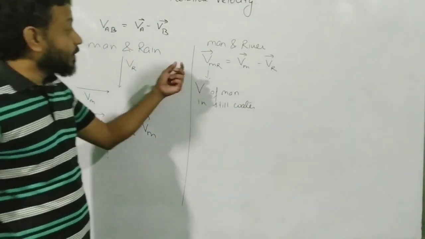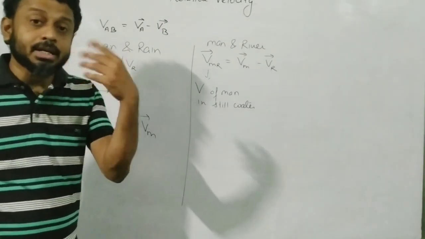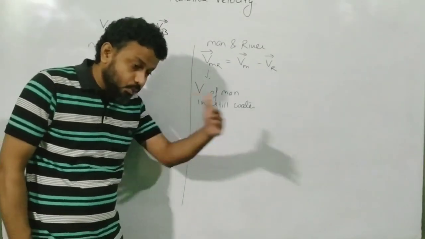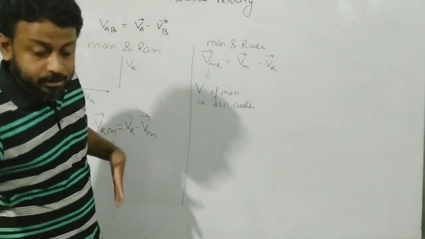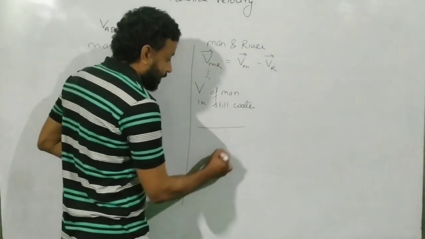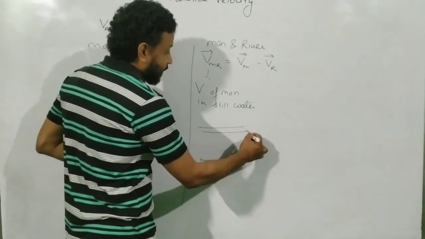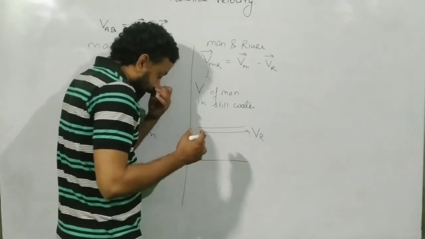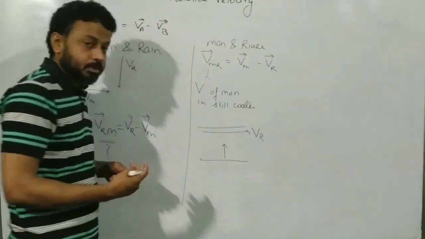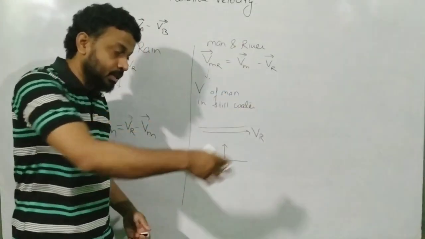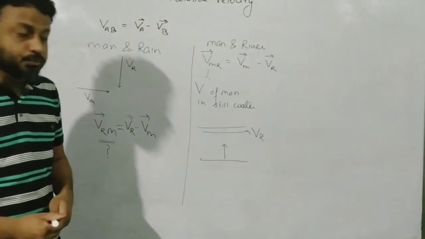So this is the relative velocity basically, which is generally given to you. When a man is swimming in a river and the river is also flowing, let us say the man is always trying to swim in this direction. He is trying his best to always swim perpendicular to the flow of the river.